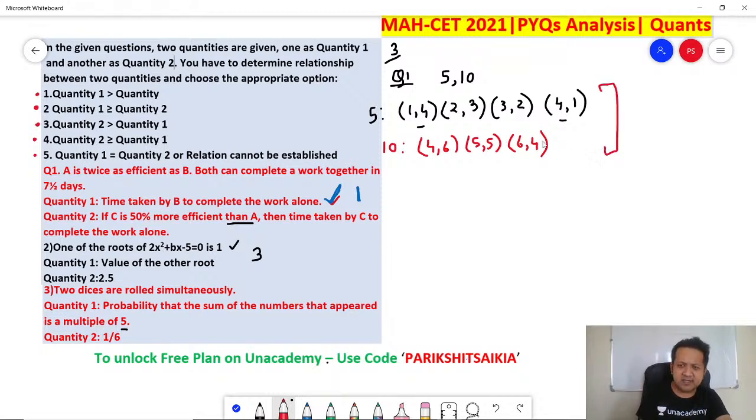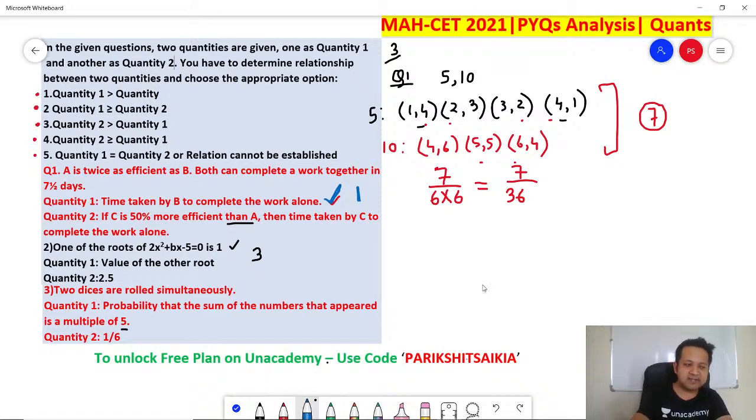So how many instances are there? Count 1, 2, 3, 4, 5, 6, 7. So there are a total of 7 instances. So 7 divided by how much? If you throw 2 dice, how many possibilities are there? You can have any number from 1 to 6 on the first die, and on the second die, again any number from 1 to 6 can come. So basically there are a total of 36 possibilities. Will you agree? 7 divided by the total, and the total is 36.